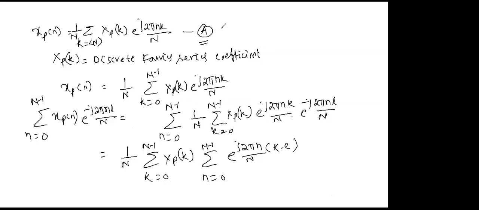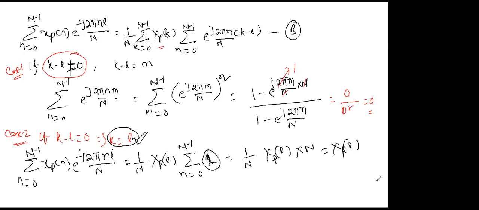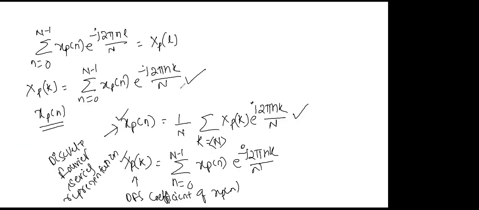So this equation A represents the discrete Fourier series representation of the sequence xp[n], and to satisfy our assumption, we did this mathematics and finally we reached this discrete Fourier series coefficient of xp[n].